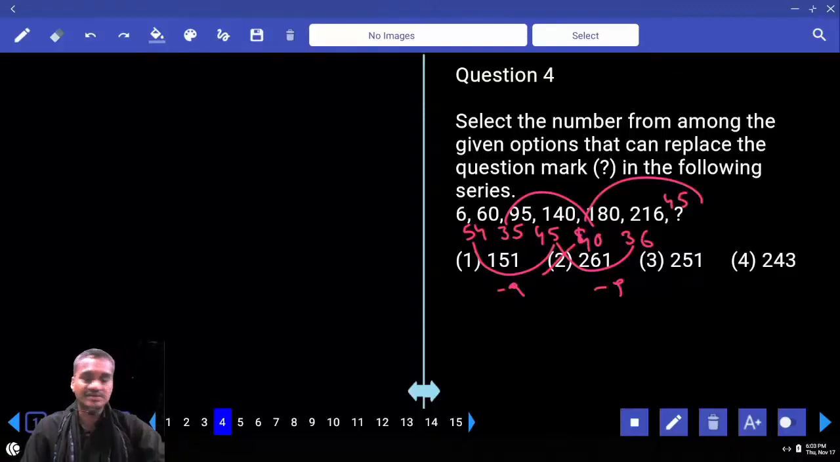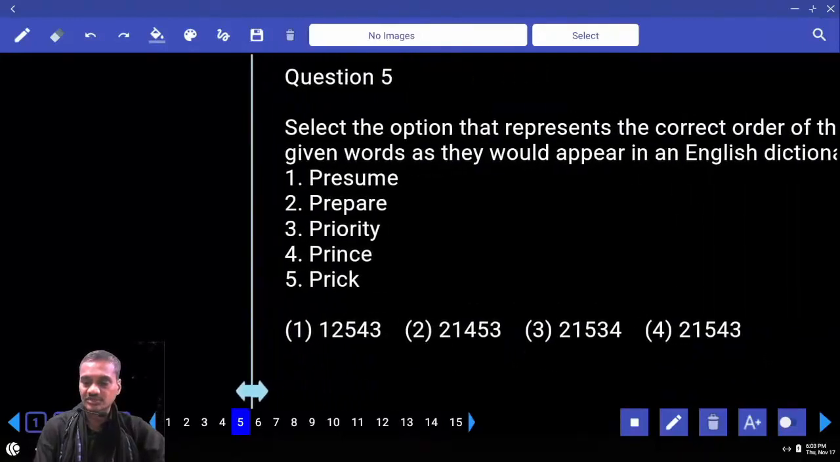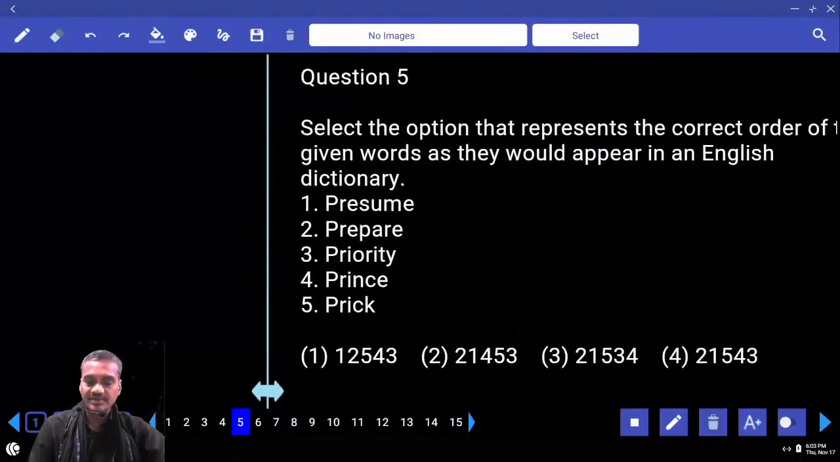Among the differences, alternate numbers are following a particular pattern: minus 9, plus 5, plus 5. Question number 4. Then question number 5. What is your answer in this fifth one? Now, we need to arrange all these words in dictionary order. Tell me first, which comes first here?